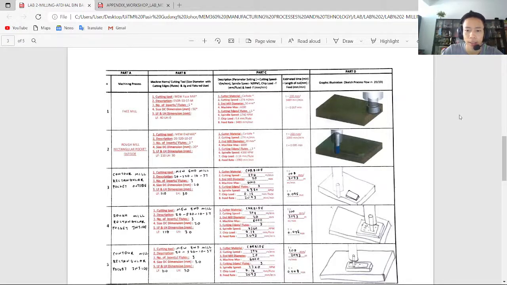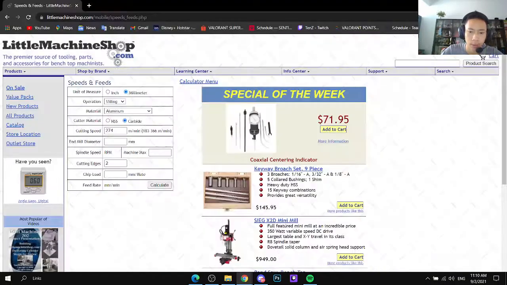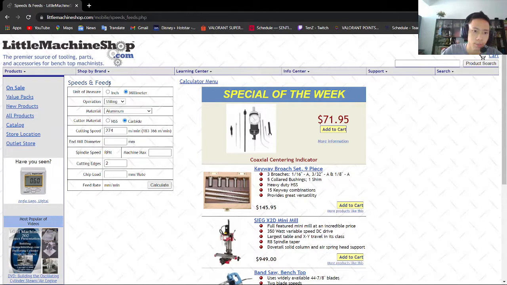So how do I get this? It is from this Little Machine Shop calculator. So we go through step by step. The unit of measure that I use is millimeter, and the operation is milling. The material that I use is aluminium. The cutter material that I mentioned just now is carbide. The cutting speed is 274.